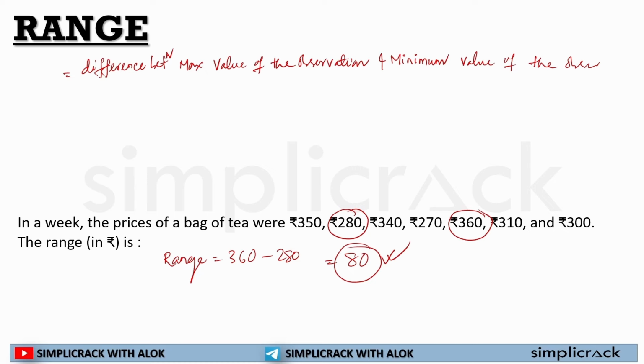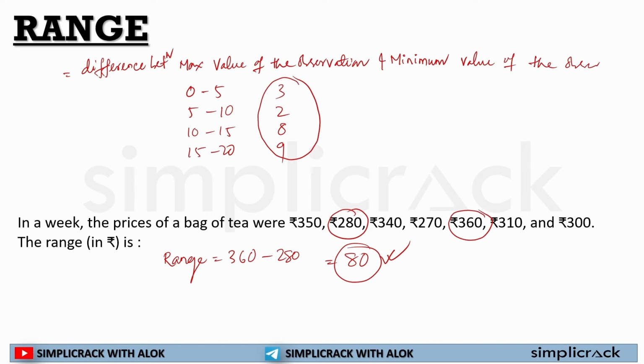Now you will ask, sir, this is the range of ungrouped data. How would we calculate the range of grouped data? For example, grouped data is written as this: 0 to 5, 3 children. 5 to 10, 2 children. 10 to 15, 8 children. 15 to 20, 9 children. Now we don't have to think about the frequency.